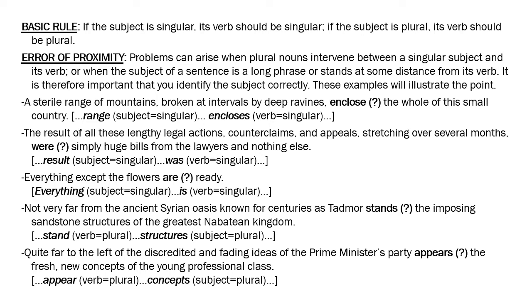Everything except the flowers are ready. Now flowers is plural, so are looks okay there, but actually it is wrong, because the real subject is the indefinite pronoun everything, and indefinite pronouns always take a singular verb. So everything, which is a singular subject, takes the singular verb is. So everything is ready except the flowers, or everything except the flowers is ready. It should be everything and is.